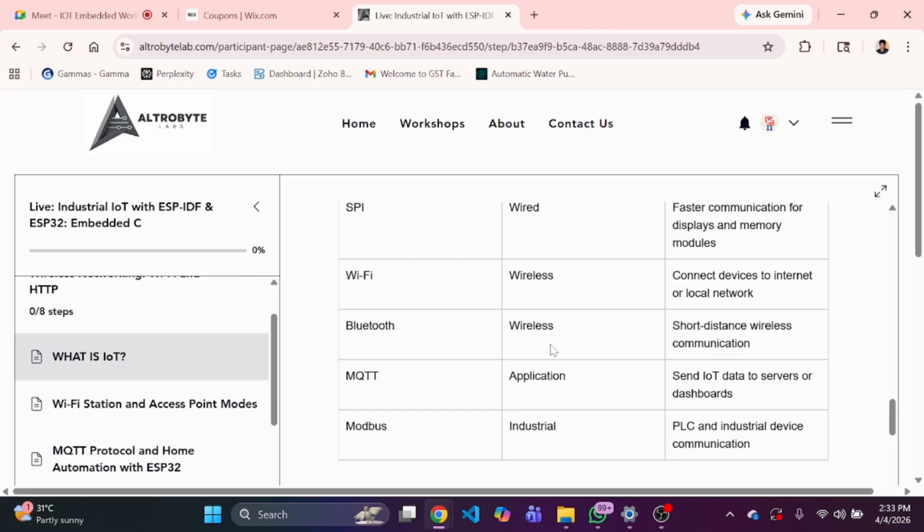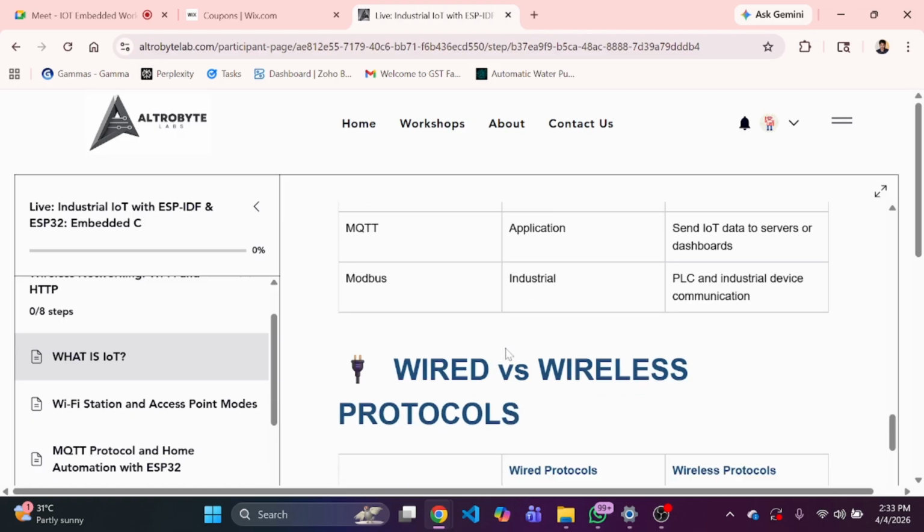The next is MQTT. It is a protocol over Wi-Fi to share data in a standard format like HTTP, right? HTTP is also a communication protocol, but it is used especially for application purposes. Then Modbus, also known as RS485. It is used for industrial purposes, where we talk to different actuators through PLCs and industrial devices.